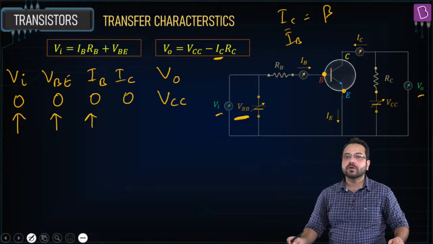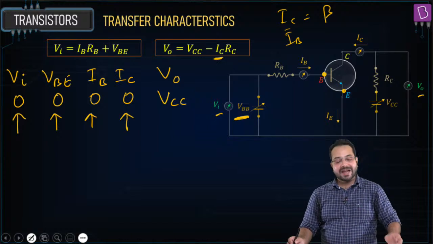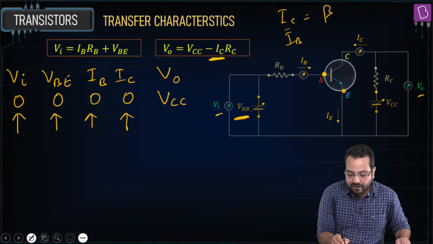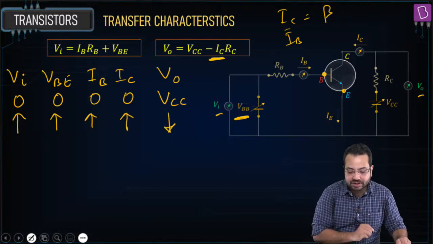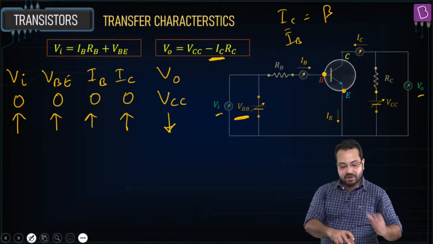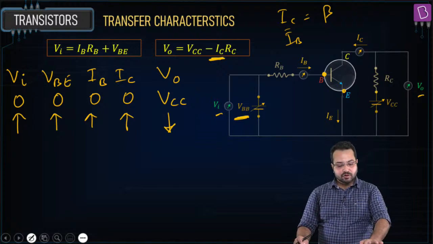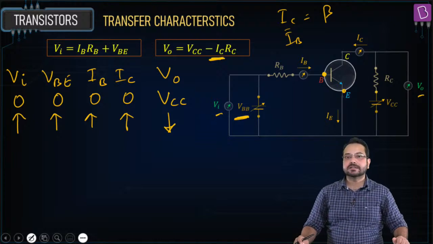So IB is also going to increase. Now if IB is increasing, IC is also going to increase. And if IC is increasing, what will happen to VO? Just look at this. If IC is increasing, VO is going to decrease. If IC increases, we are subtracting a larger quantity, so VO is going to decrease. Is that correct? So as we increase the input voltage, the output voltage is going to decrease.